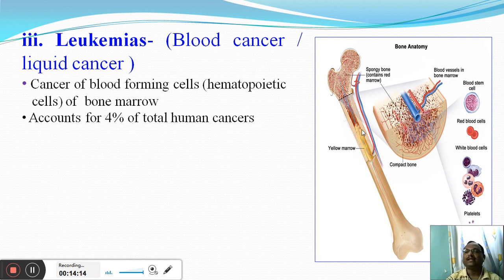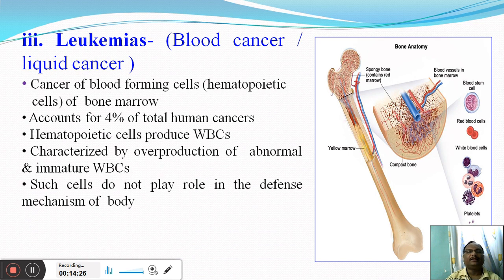One of the cell lines that originates from the bone marrow is the cell line for the formation of WBCs in the blood. And actually leukemia is the cancer of those hematopoietic cells that are responsible for the formation of the WBCs. This kind of cancer accounts for only 4% of total human cancers.